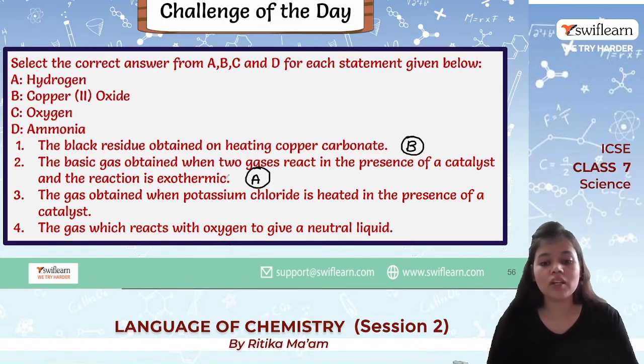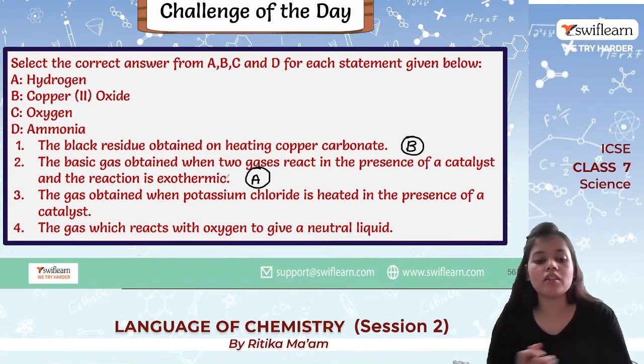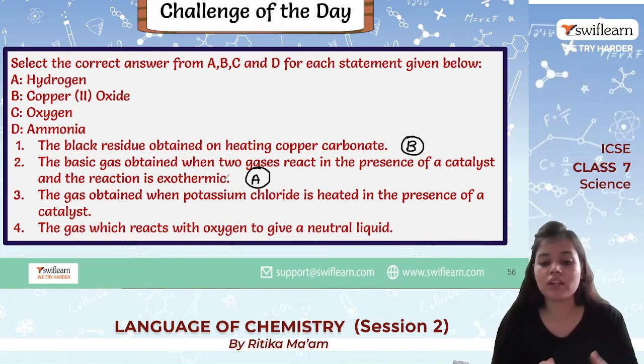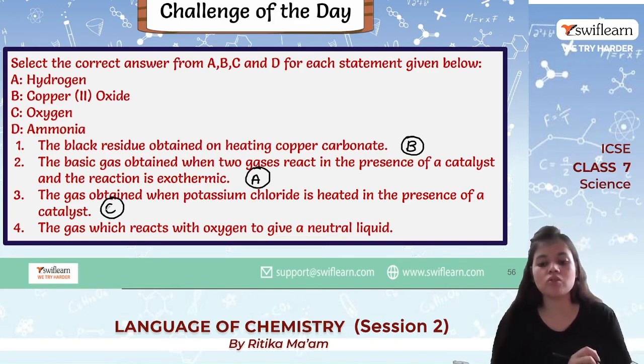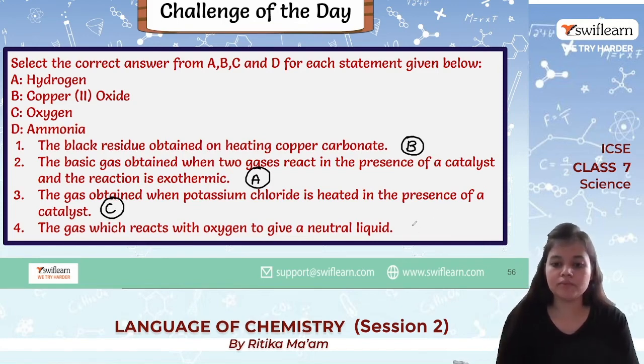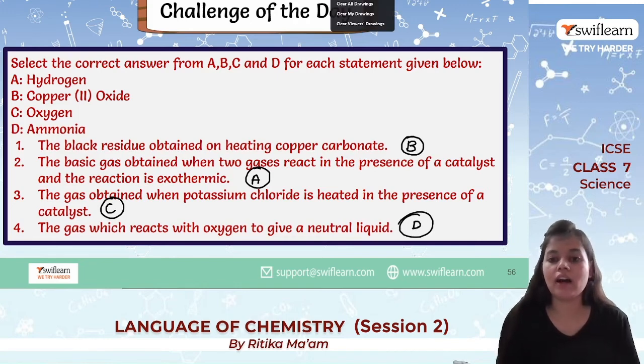The gas obtained when potassium chloride is heated in presence of a catalyst: whenever we heat potassium chloride, we get oxygen as product. And a gas which reacts with oxygen to give a neutral liquid, that becomes our ammonia. So this is our answer.